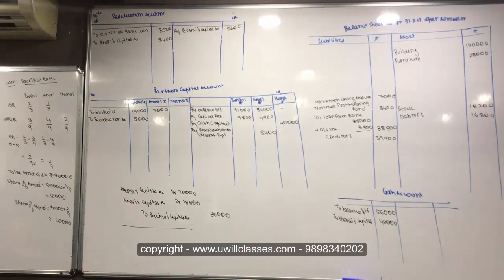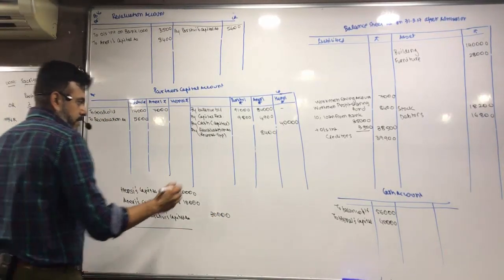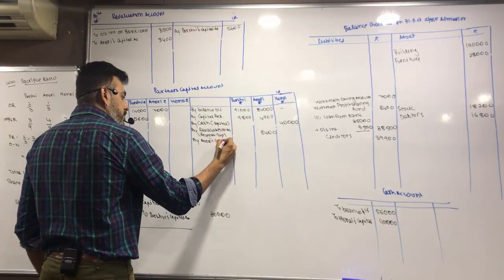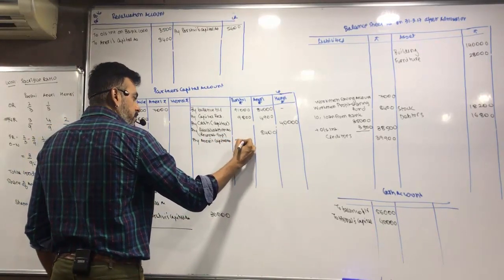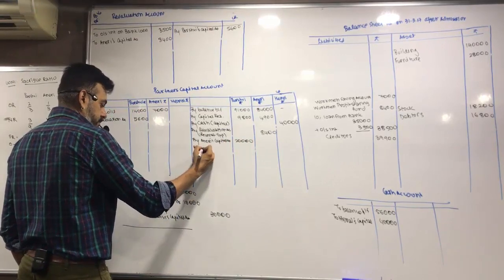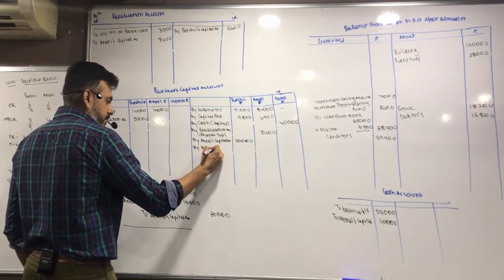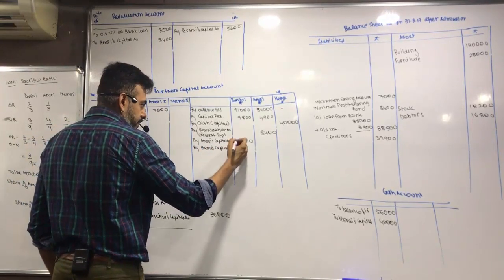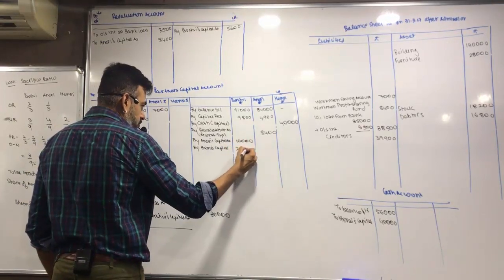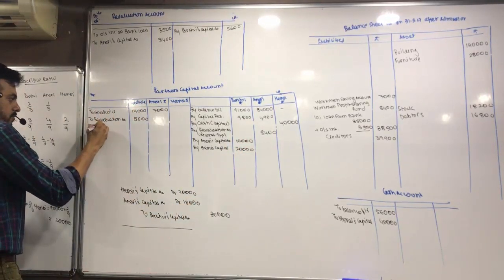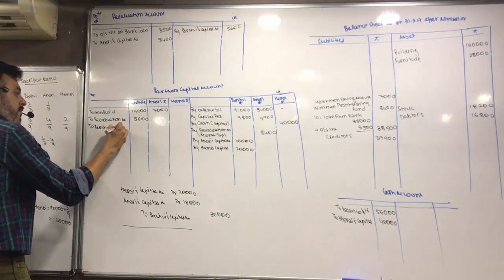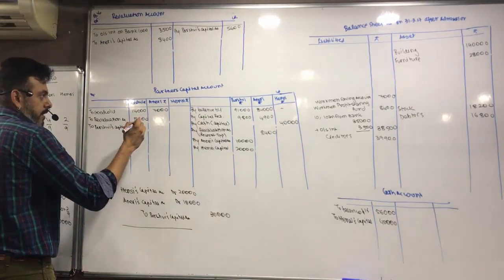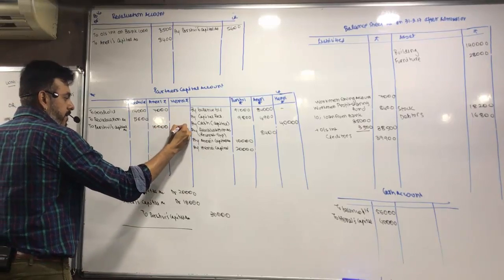Let's do the posting. We credit Pashvi by Aneri's capital account 10,000 and by Hensey's capital account 20,000 to Pashvi's capital account. Aneri is 10,000, Hensey is 20,000.